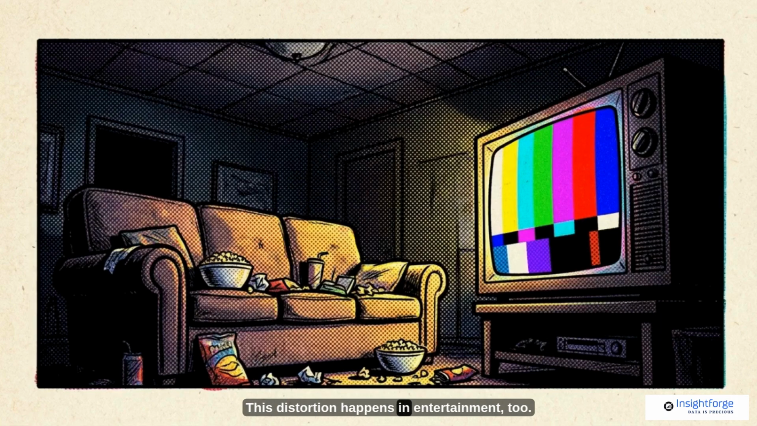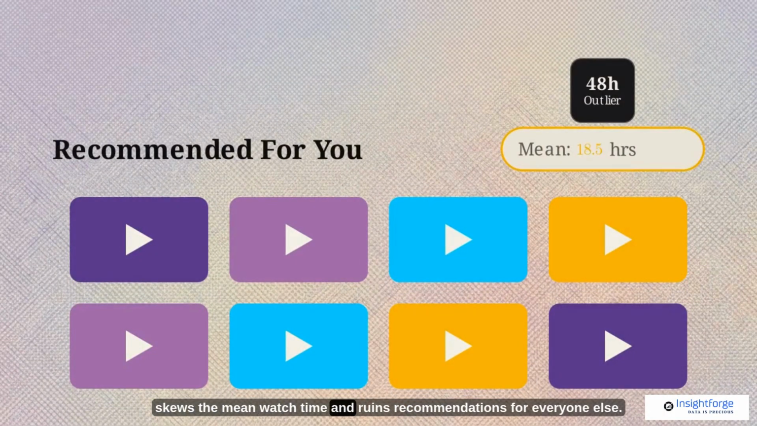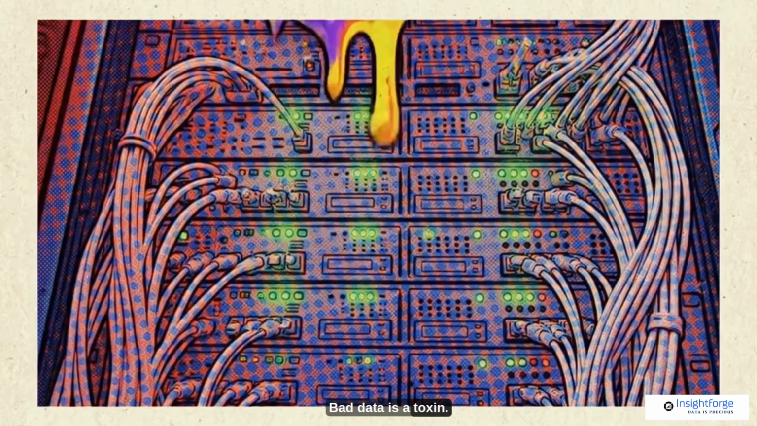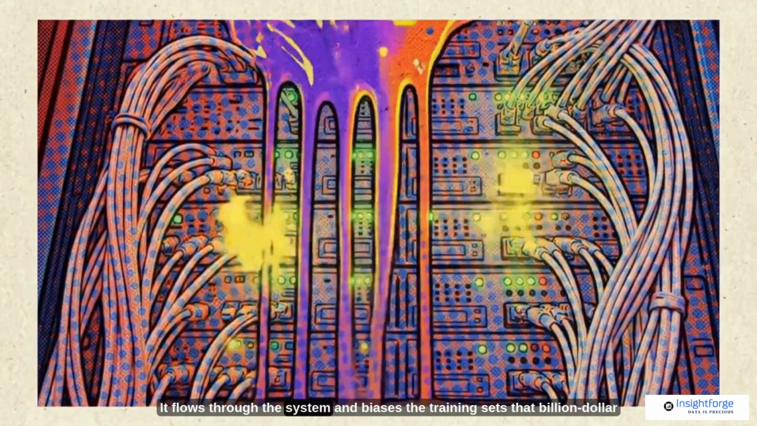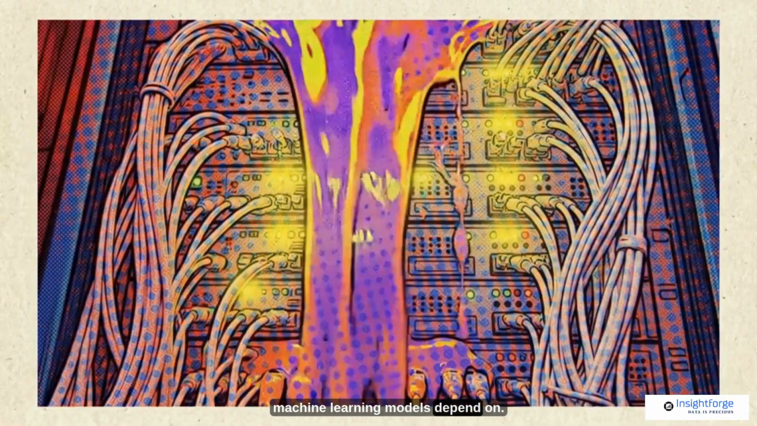This distortion happens in entertainment too. If a few users leave a television on all weekend, that specific outlier skews the mean watch time and ruins recommendations for everyone else. Bad data is a toxin. It flows through the system and biases the training sets that billion-dollar machine learning models depend on.